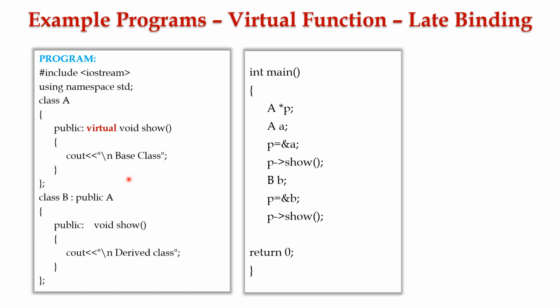We can notice that class A and class B declare a function with the same name, that is show, the same return type, that is void, and the same argument type, that is no arguments.